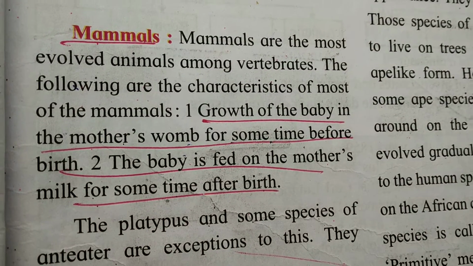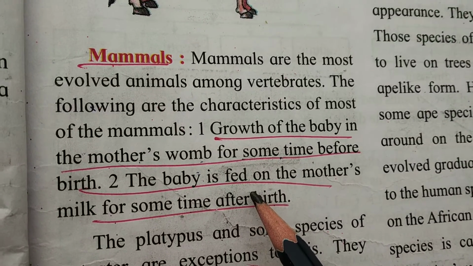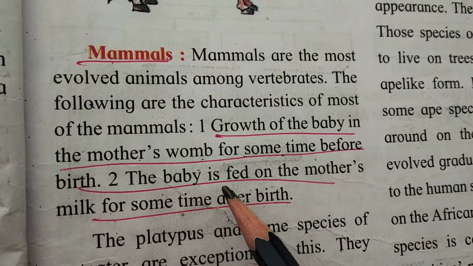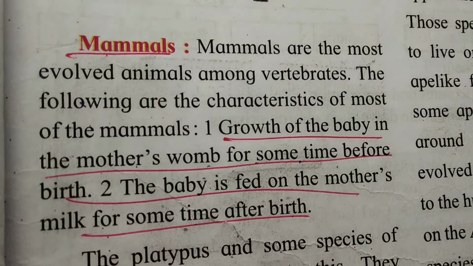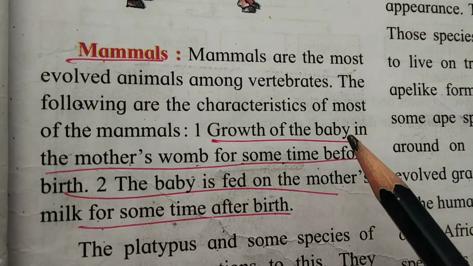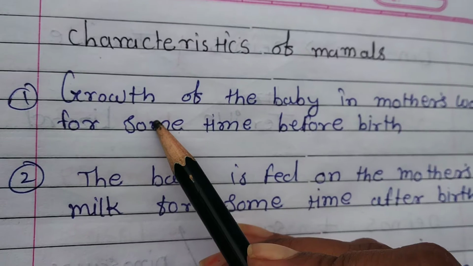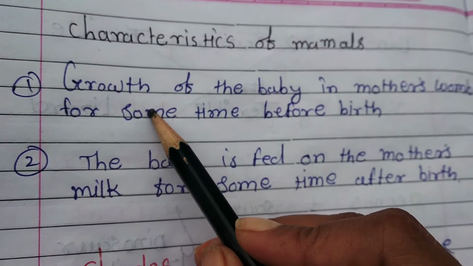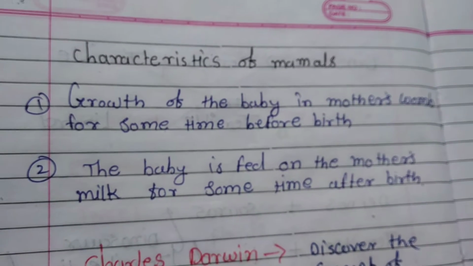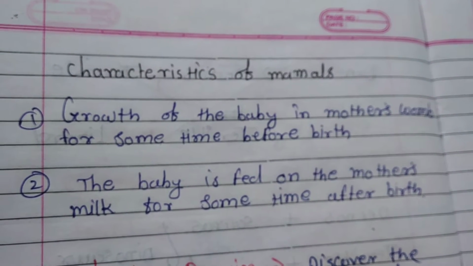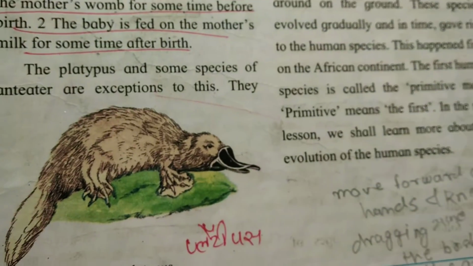The growth of their baby in their mother's womb for some time before the birth, and after the birth, what happens? Mammals feed their young ones on their body. The babies feed on the mother's milk for some time after the birth. So these are the two main characteristics of the mammals: the growth of the baby in the mother's womb before the birth, and the baby is fed on the mother's milk after the birth.